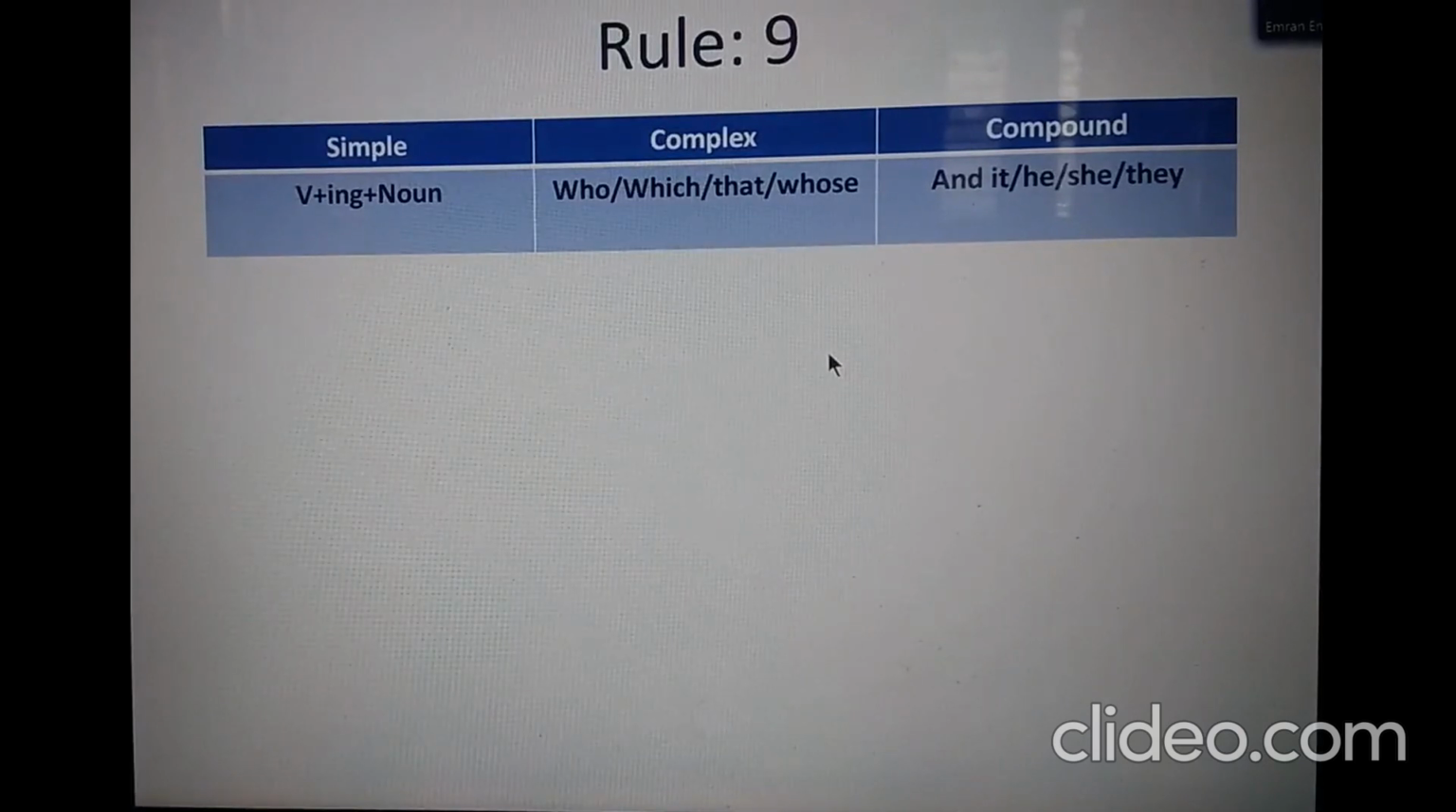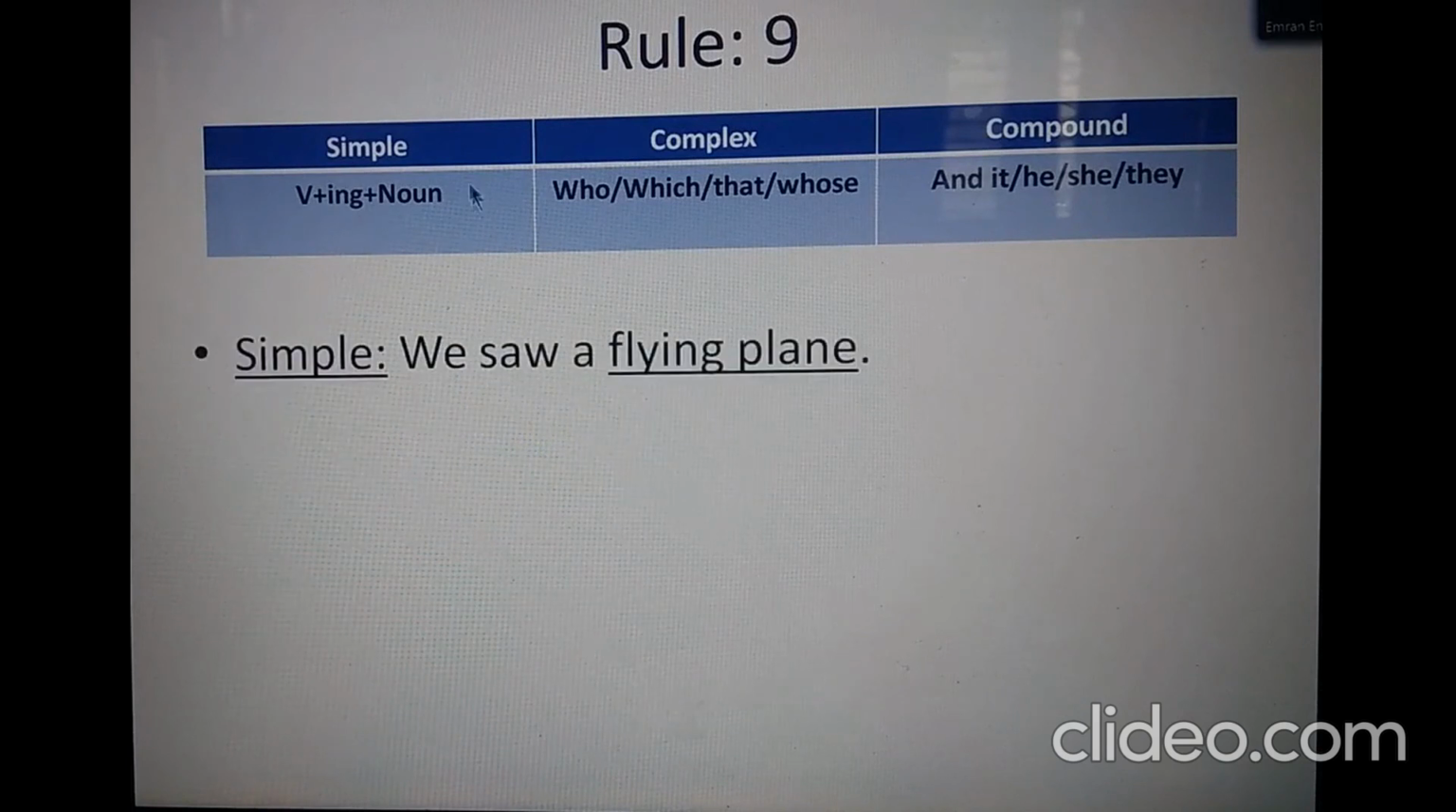This is rule 9. You see the rule in simple form: verb-ing plus noun. Normally, verb-ing plus noun is known as a participle or present participle.